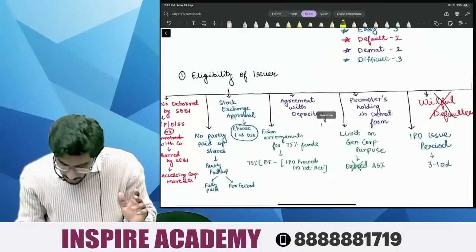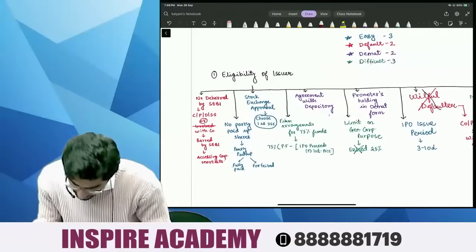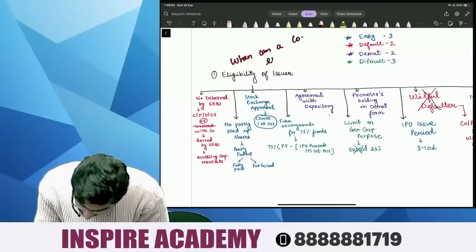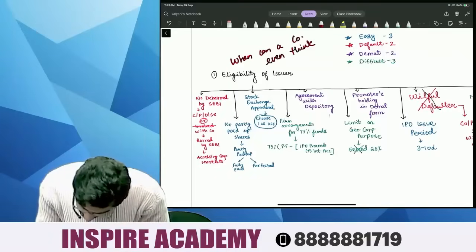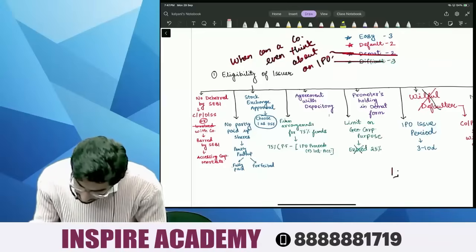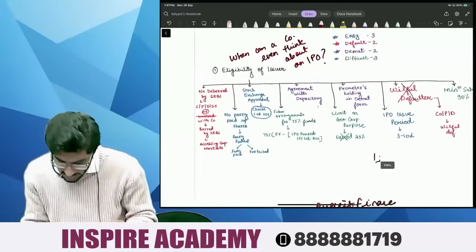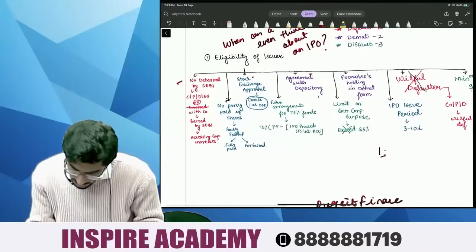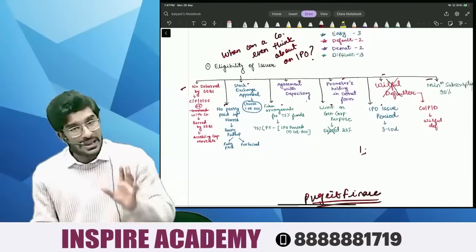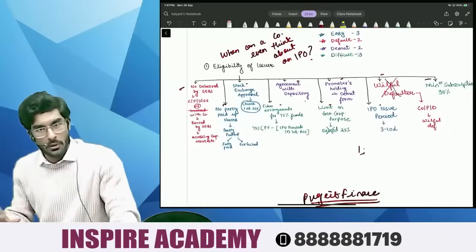Very simple, people. Now, people, let's understand the first set of conditions. When can a company even think about an IPO? Very simple, people. How many conditions are there? Number 1, number 2, number 3, number 4, number 5, number 6, number 7, number 8, number 9, number 10. 10 conditions. Very simple conditions, people. In exam, questions can be asked: tell the eligibility conditions for an IPO. Easy. Okay, people.